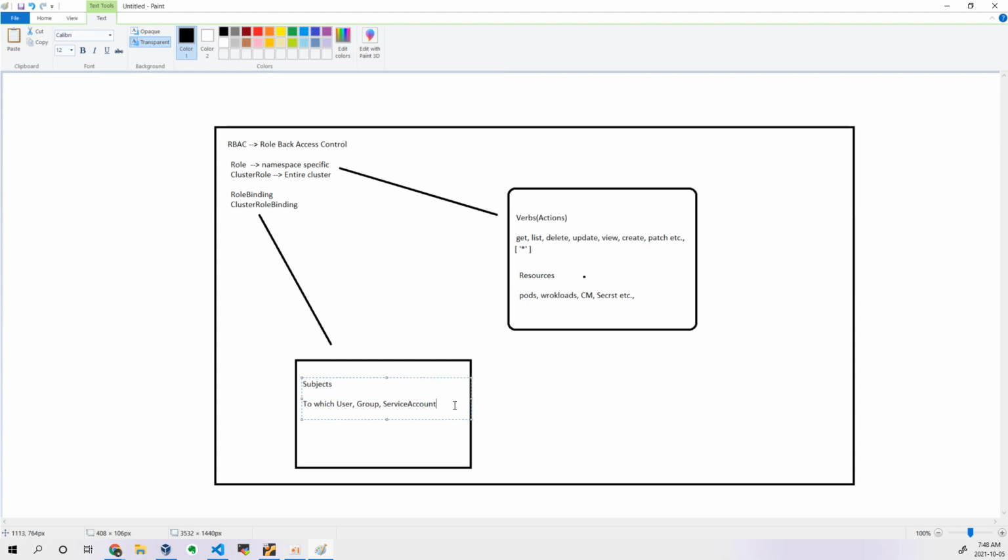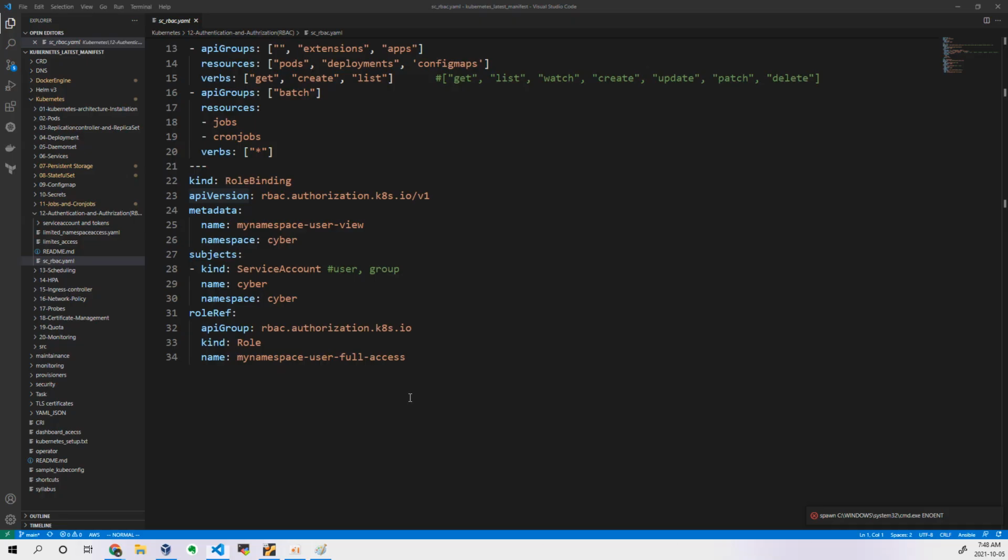Once you define which user and so on, you will specify the name here. In our case, you will specify the user, Sudhir, and here I will specify the name called employee. That is the name, right? In which namespace? Sudhir namespace. That's it. You can see that when you are defining your role binding, you are specifying the namespace as well. But when you are specifying your cluster role, you will not specify this parameter. Why? Because it is for the whole cluster.